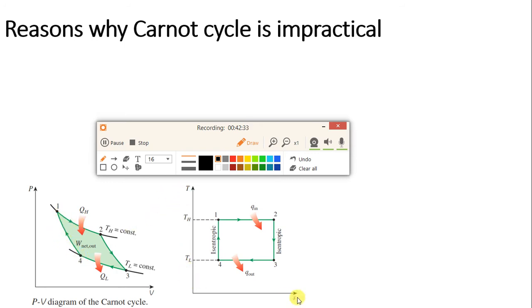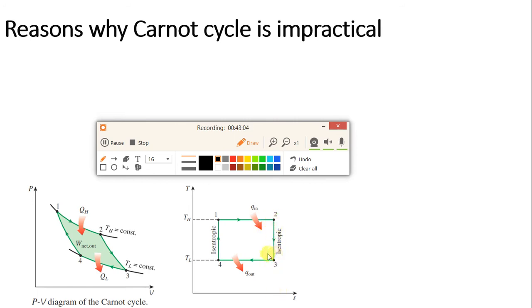So on the TS diagram, what is 1 to 2? Constant temperature heat addition. That is why here you can see on the temperature axis, for 1 to 2 the temperature is the same. That is why this is a horizontal line and heat is added. What is 2 to 3? Isentropic expansion. Why? Because the x-axis is entropy, that is why it is a vertical line.